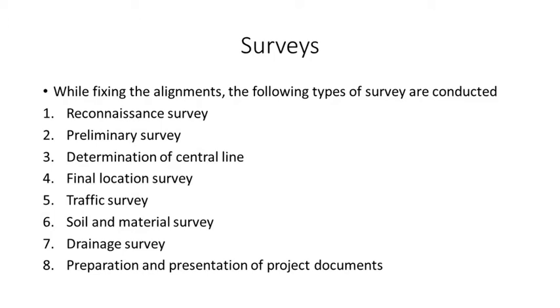After that we do the preliminary survey. The preliminary survey is nothing but the major survey for the road construction. According to the alignment we have to carry out the road survey, and you can use different equipment. A theodolite you can use for the measurement of angle, and a tachometer and chain, or metallic tapes, you can use for the distance measurement. So you can carry out the road traverse survey in the preliminary survey.